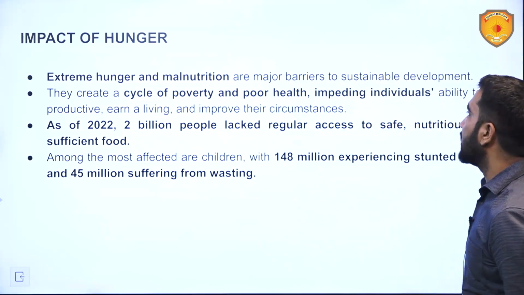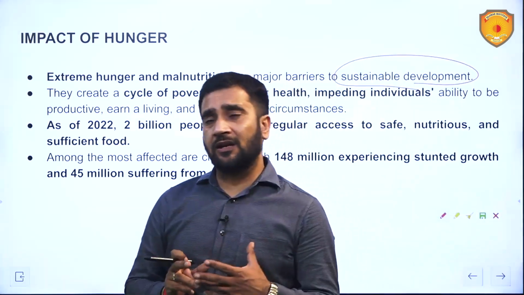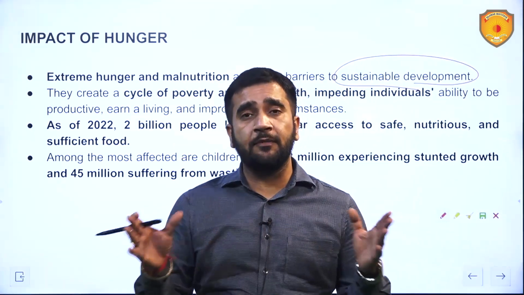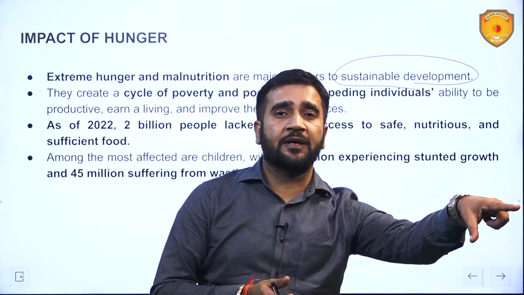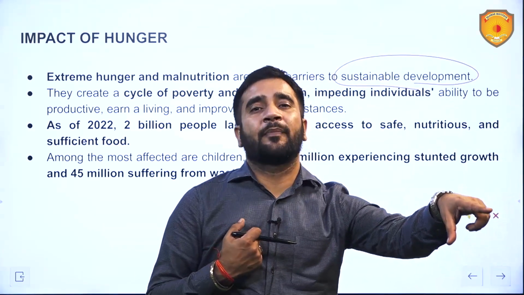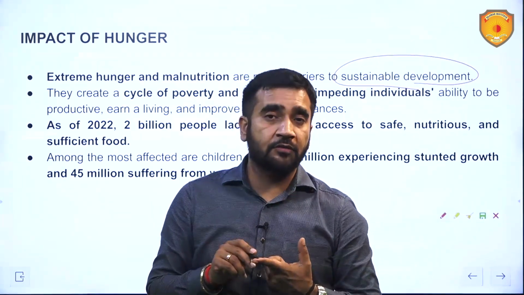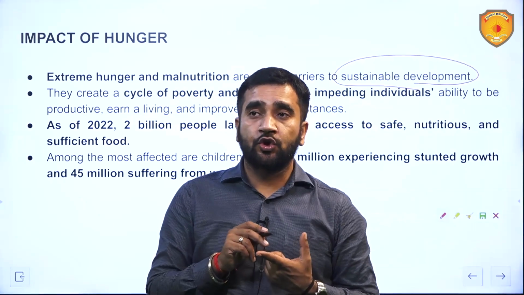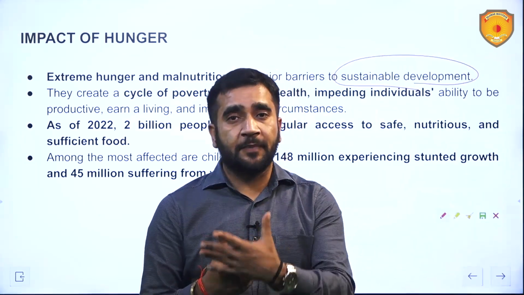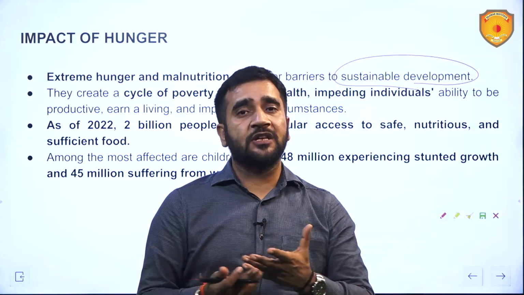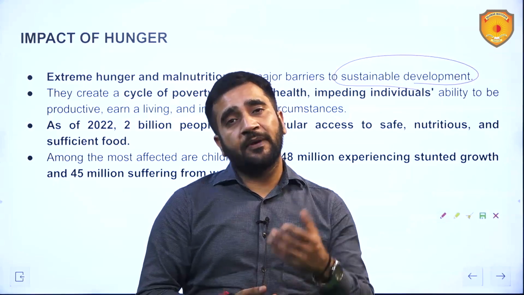Extreme hunger and malnutrition are major barriers to sustainable development. Sustainable development, again, as a concept, we need to understand is a very broad concept. It is not only environment-friendly development, it is people-friendly development also. People-friendly development means people should have an adequate amount of food and nutrition, they should be healthy, mentally and physically, and able to freely express. That is what sustainable development actually is. Sustainable means long lasting. So long lasting development will be like this only.